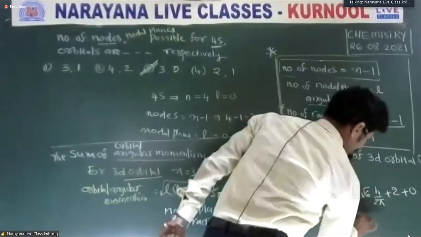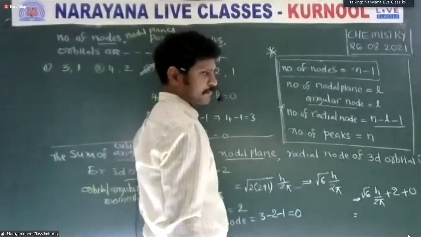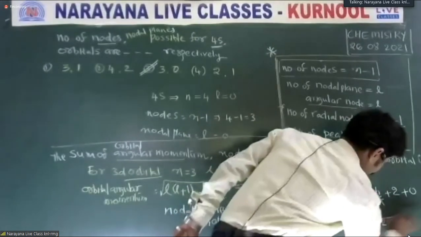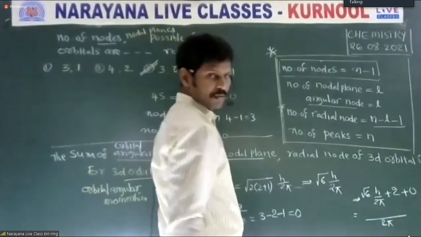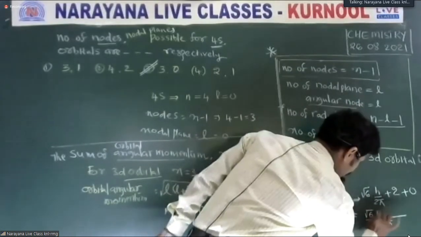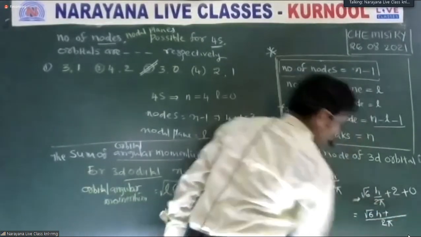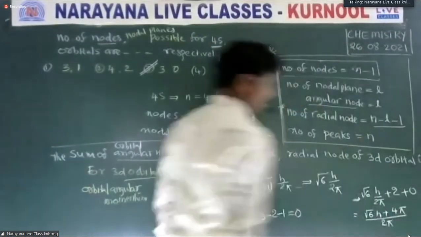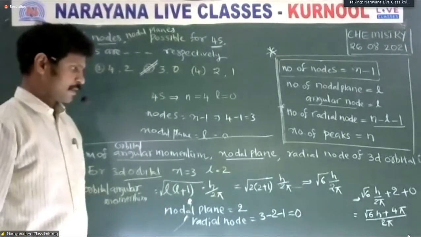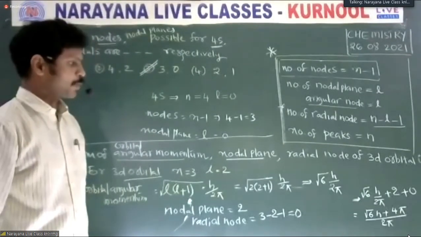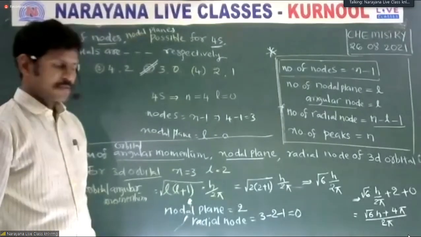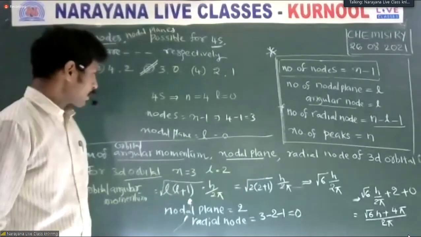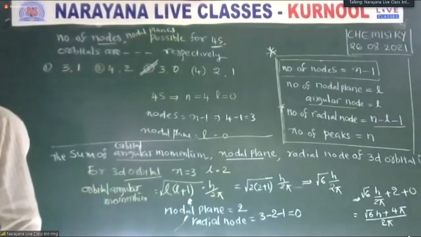Taking 2 pi as the LCM, it is root 6 h plus 4 pi, all by 2 pi. This is the sum of the orbital angular momentum, nodal plane, and radial node of the 3d orbital. Note it down.